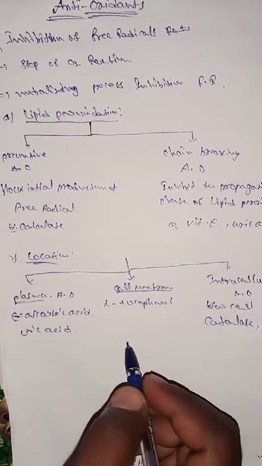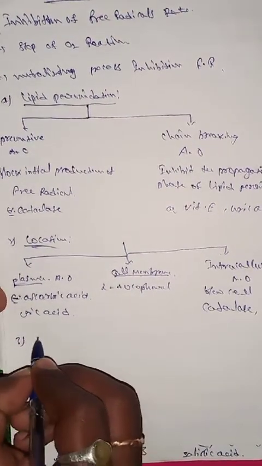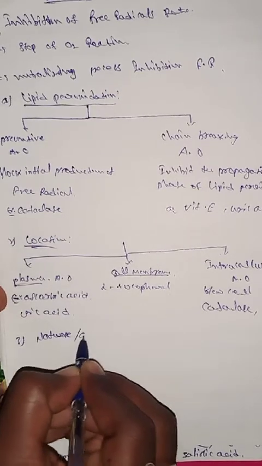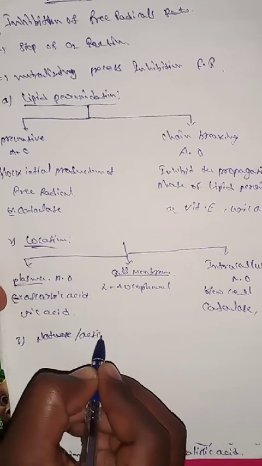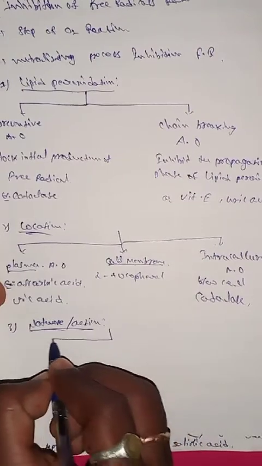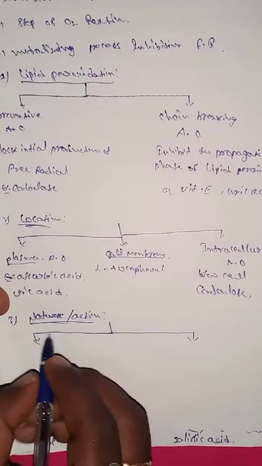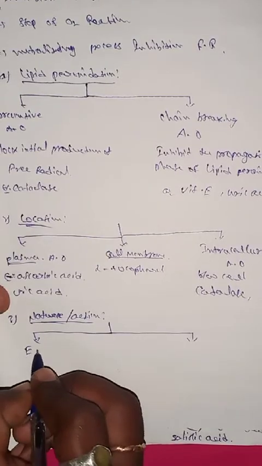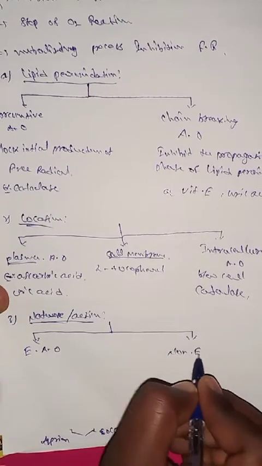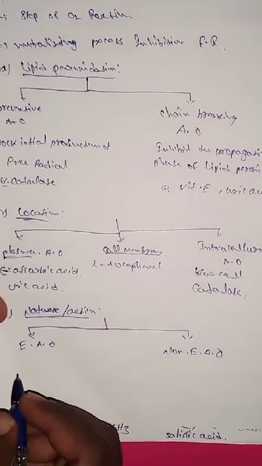The next classification is according to their nature and action. It is classified into two types. What is the first one? Enzymatic antioxidants, and the second one is non-enzymatic antioxidants.